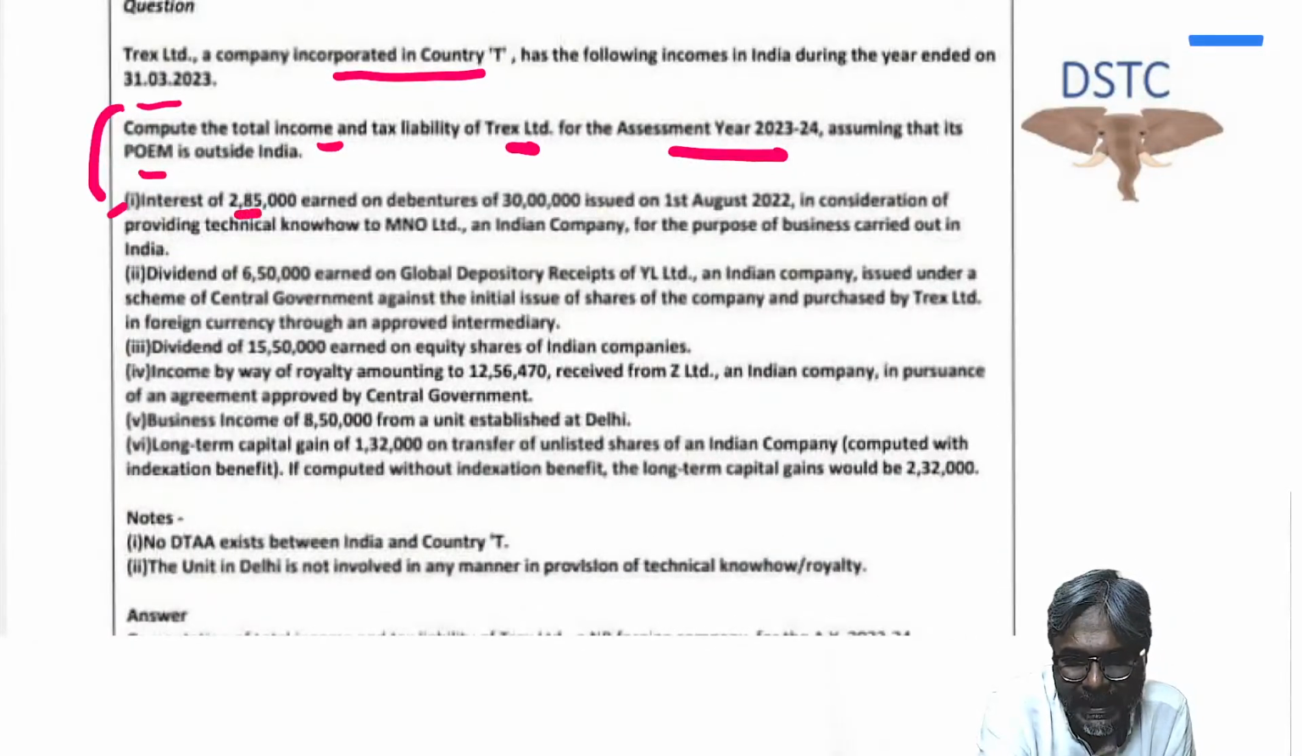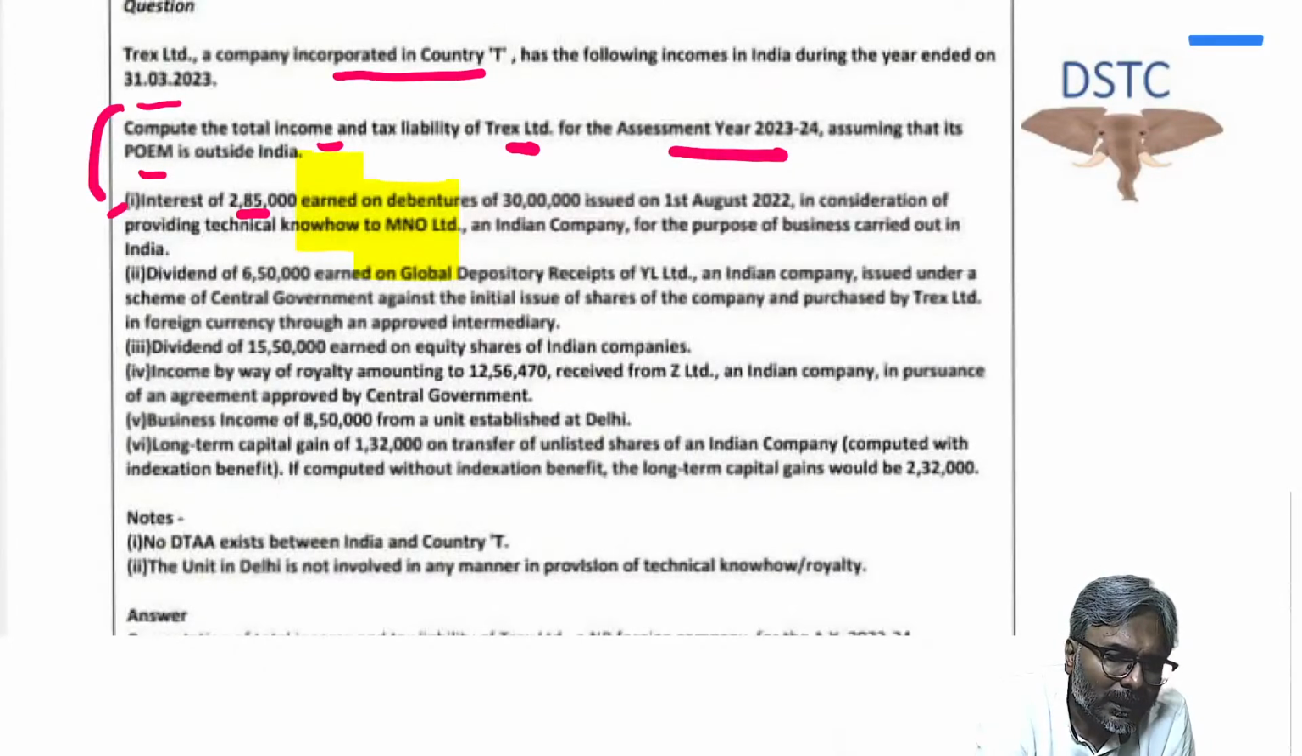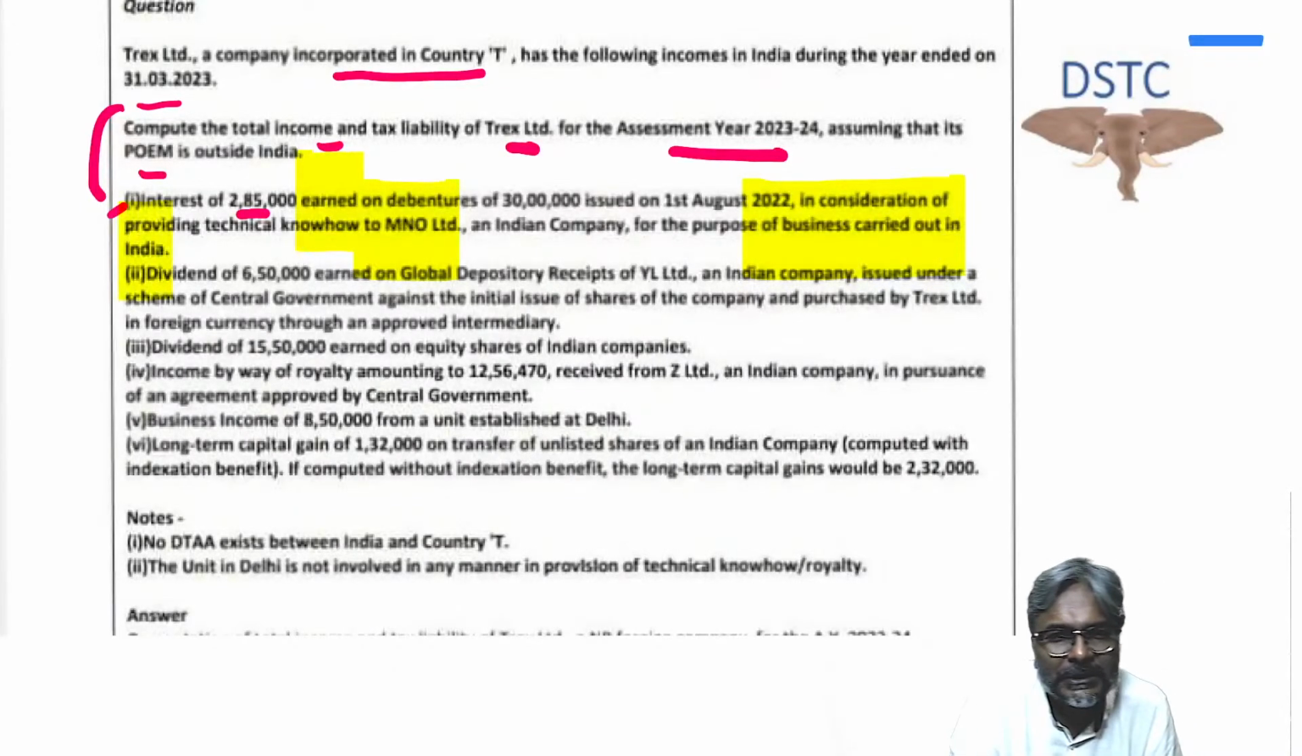Interest of rupees 2,85,000. Now be careful, students. The word that has been used is earned. Interest of 2,85,000 earned on debentures of 30 lakhs issued on 1st of August 2022. This debenture is issued in consideration of providing technical know-how to MNO Limited, which is an Indian company, for the purpose of business which is carried out in India.